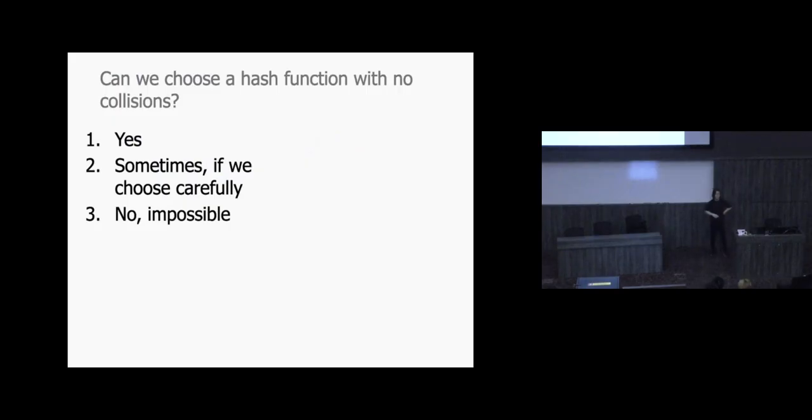Okay, so here's the question: can we choose a hash function that has no collisions? What do we think about this? That'd be great, right? If we had no collisions, we don't have to handle this. Everything goes into the table in the perfect location, right? Who thinks it's possible to pick what we call a perfect hash function? Who thinks we have to be very careful about it, but it can be done?